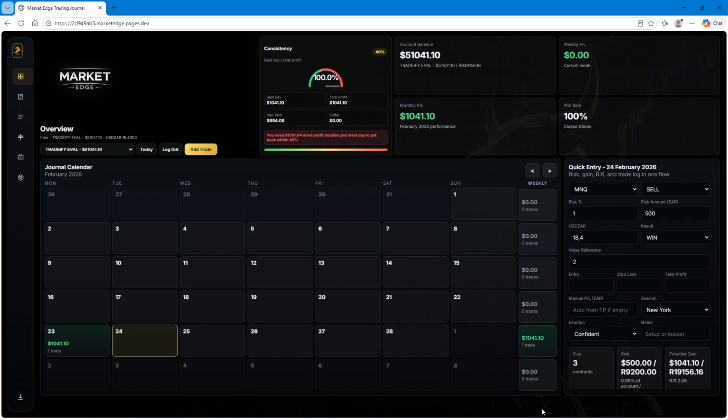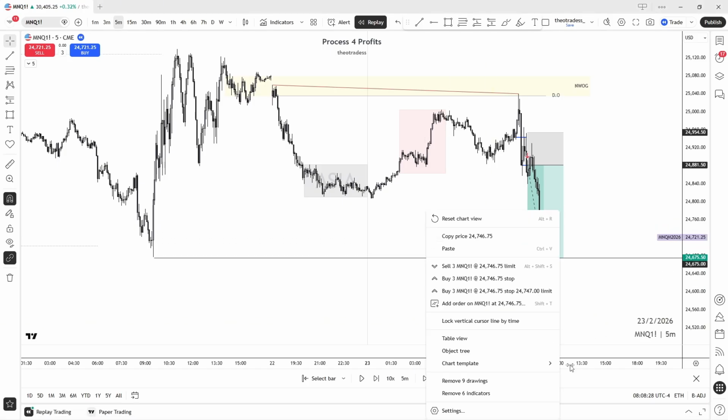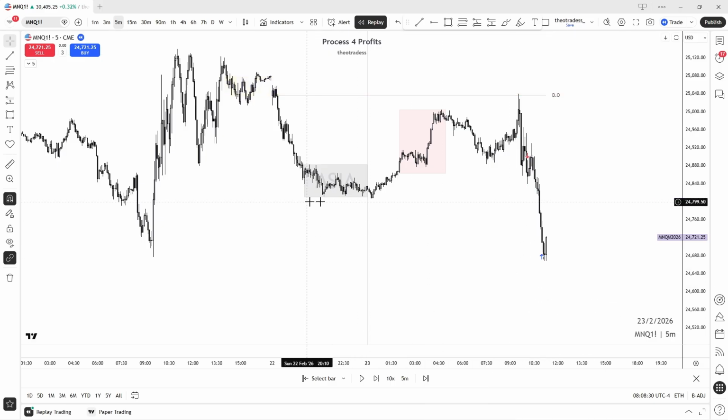All right, so let's go into the next day and backtest the next day. So you wanna clear all of this.